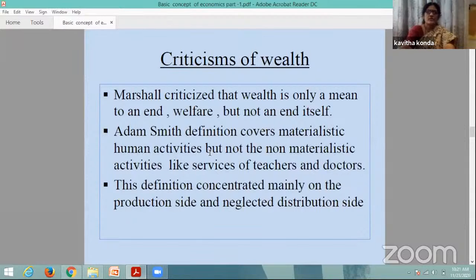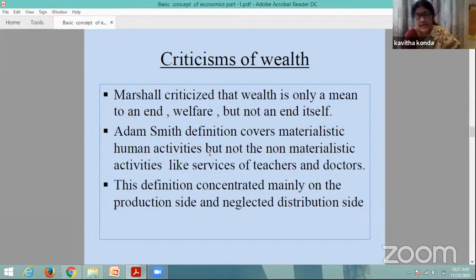Also, it concentrated mainly on the production side and neglected the distribution side. So these are the main objections and criticisms faced by the wealth definition.